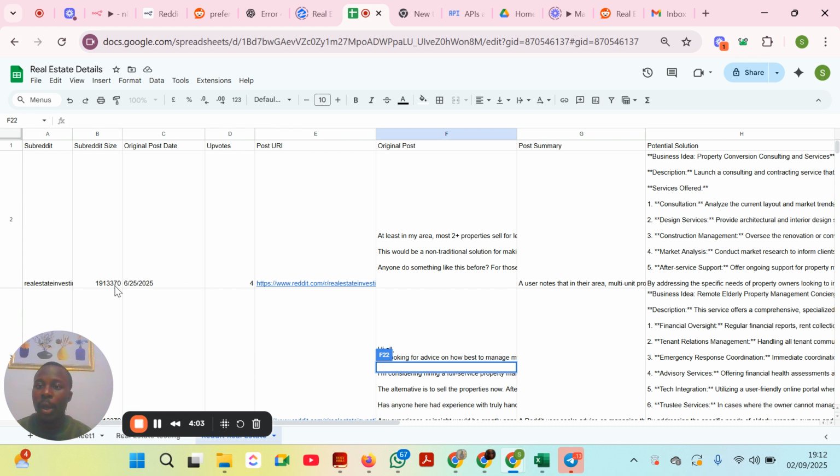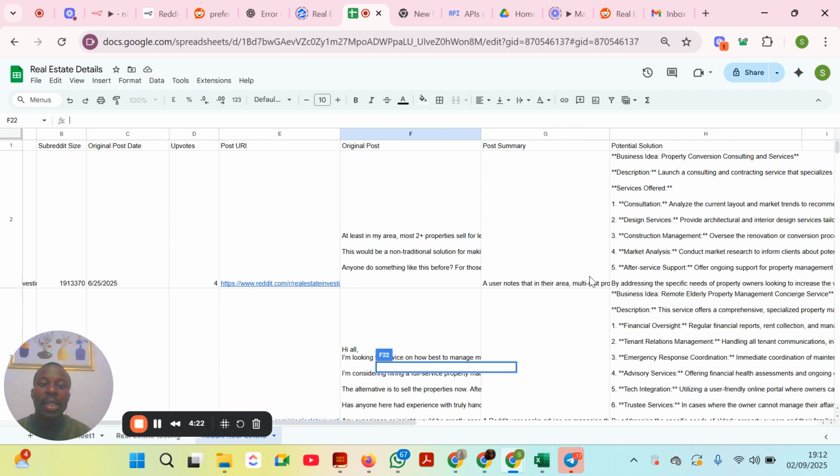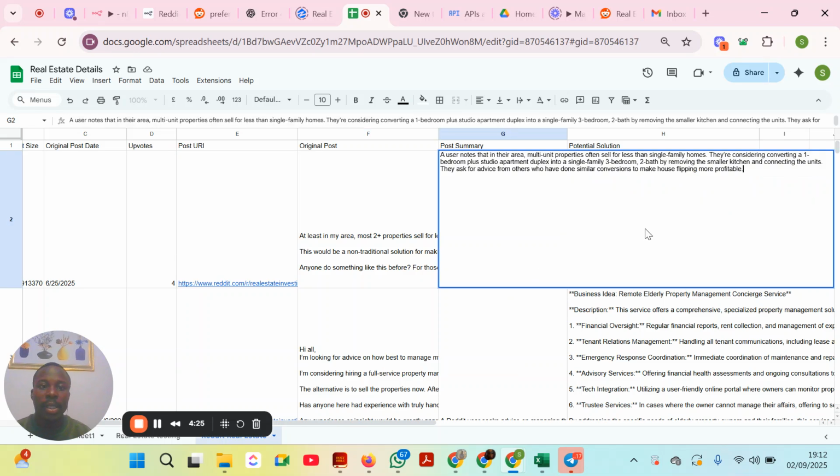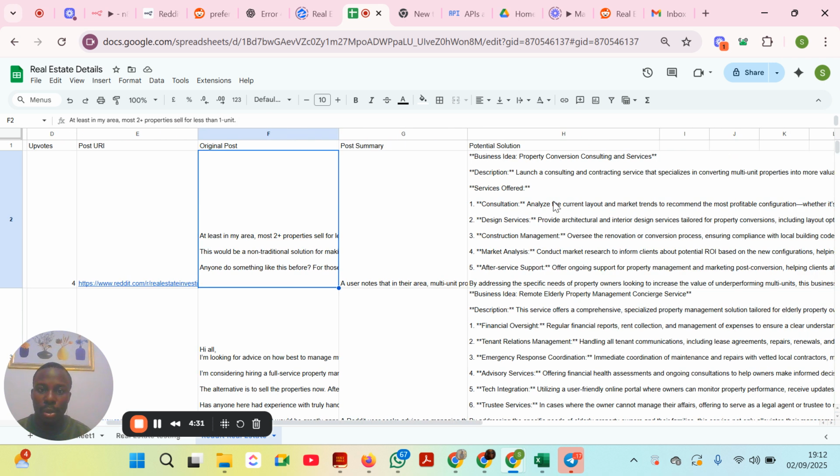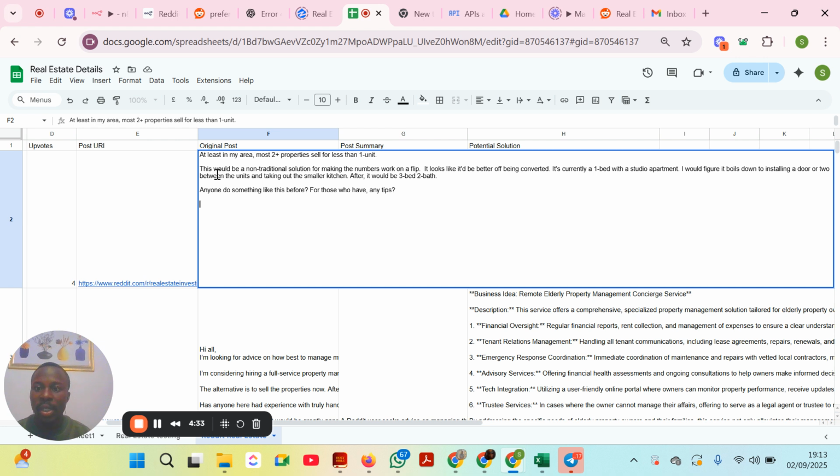Then the original post was posted on the 25th of the 6th month, 2025. It has four upvotes. This is the URL. If you click on this now, it will take us to this particular post. Then this is the original post. This is the summary. Understand? Then this is the solution. Now let's quickly skim through this. At least in my area, two plus properties sell for less than one unit. This would be a traditional solution for making the numbers blah blah blah. I believe we can read through.